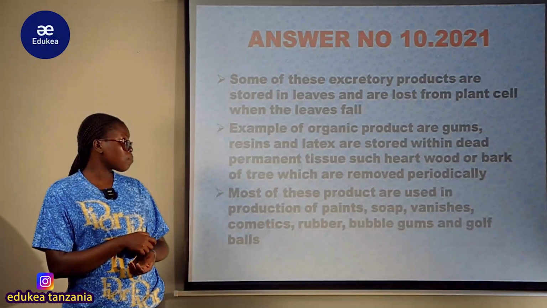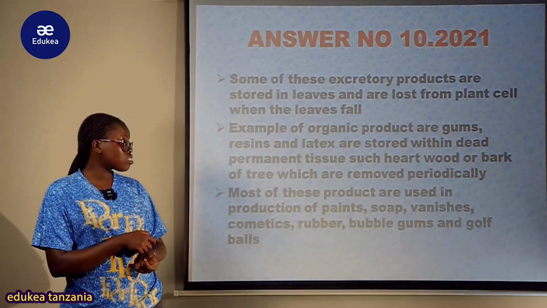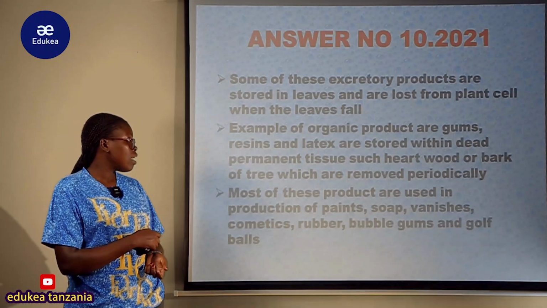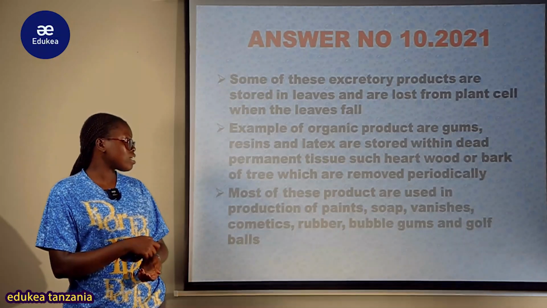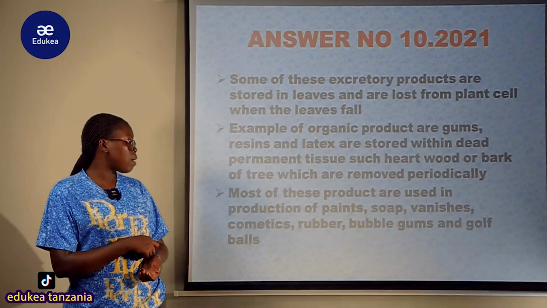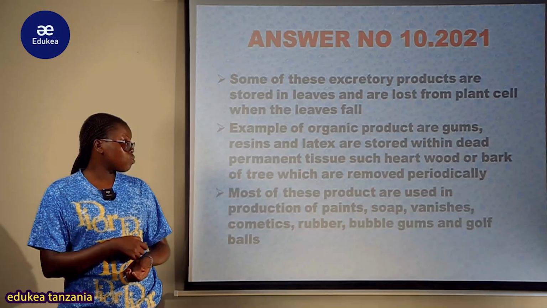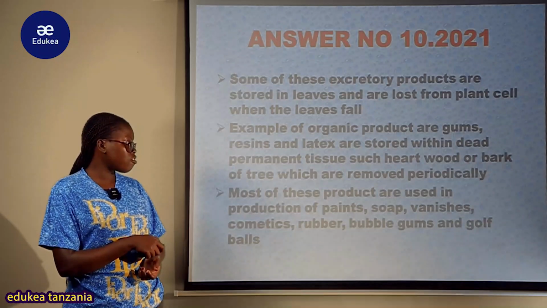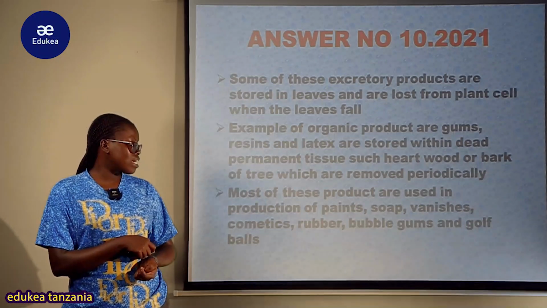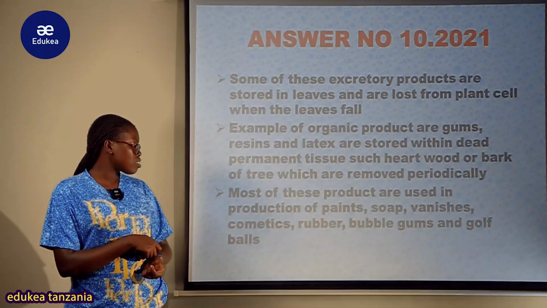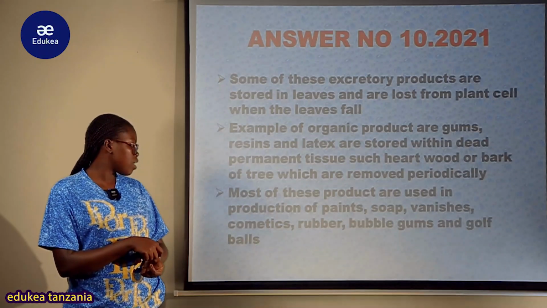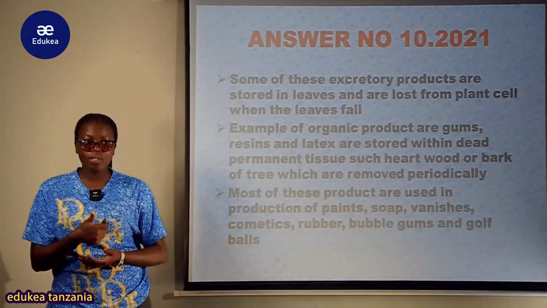So some of these excretory products are stored in the leaves and are lost from the plant cell when the leaf falls. Examples of organic products, kuna gums, kuna resins, kuna latex are stored within the dead permanent tissue such as heartwood, or bark of trees which are removed periodically. Most of these products are used in production of paint, soap, varnishes, cosmetics, rubbers, bubble gums pamoja na golf balls. Kwanza kuangalia application of